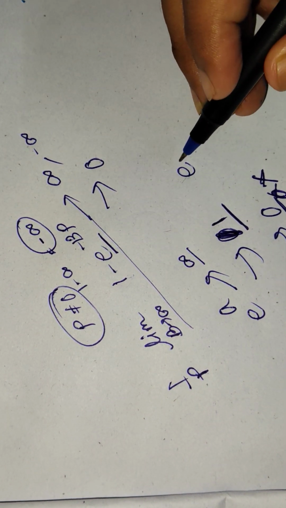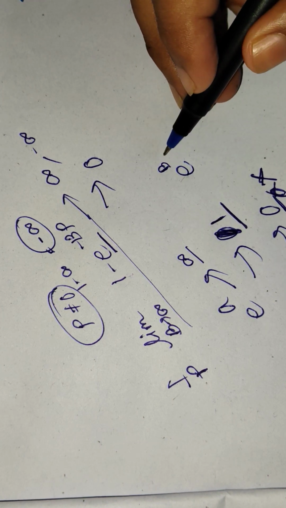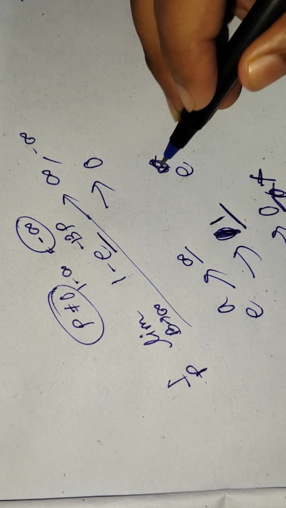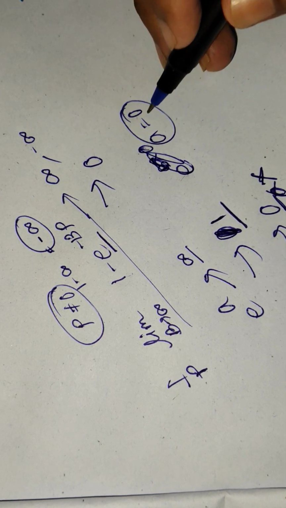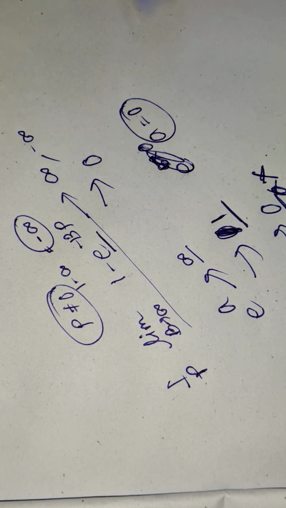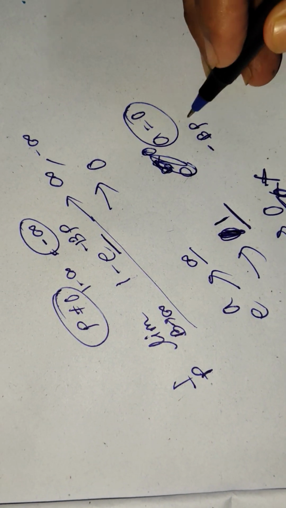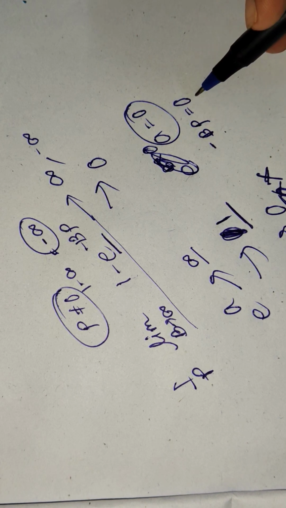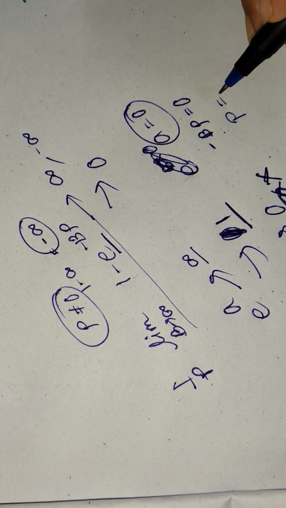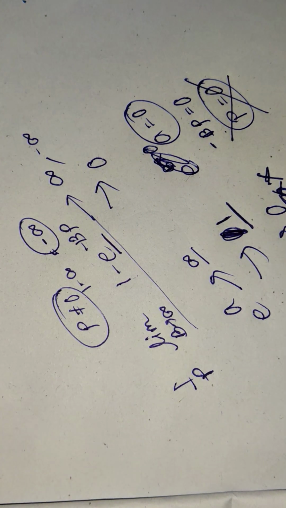When e to the power b, e to the power 0, like when a is basically 0, right? When a is 0, then it will be 1. Very nice. So you can say that minus bp is 0, right? Now when minus bp is 0, that means p is equal to 0. Now we are not talking about this condition, right?